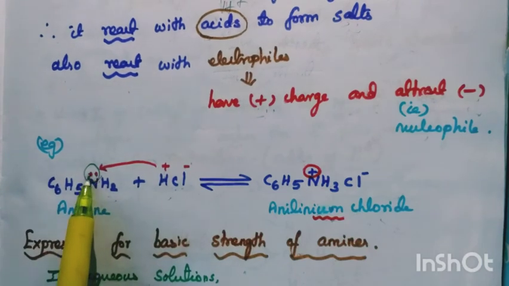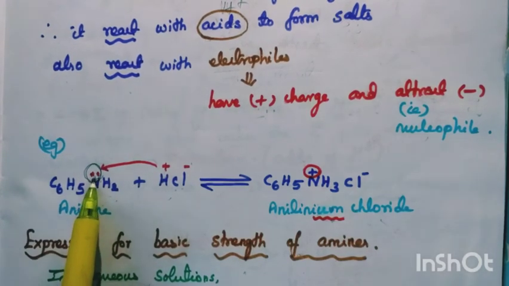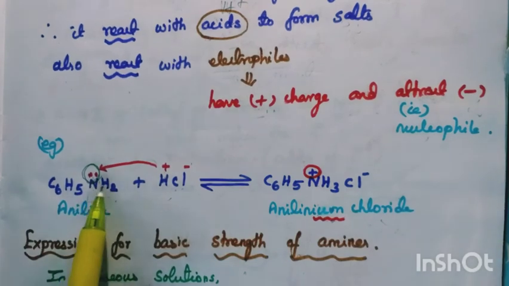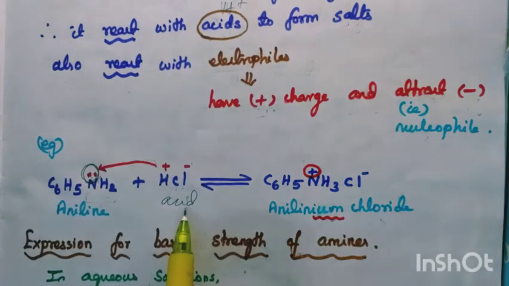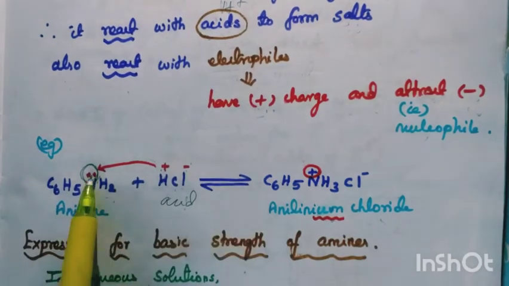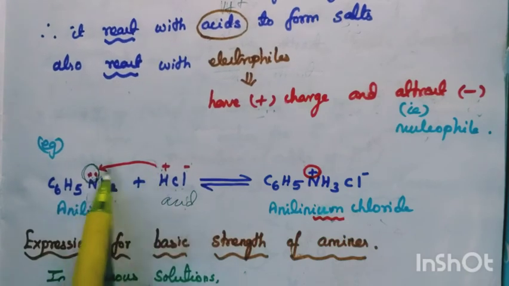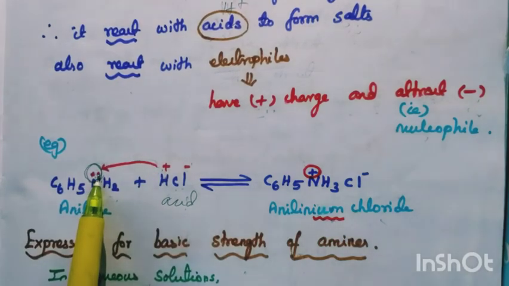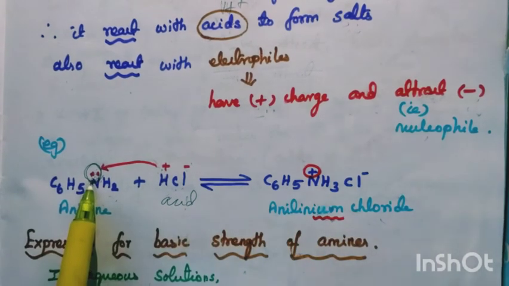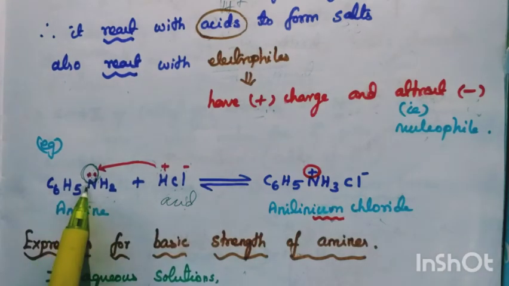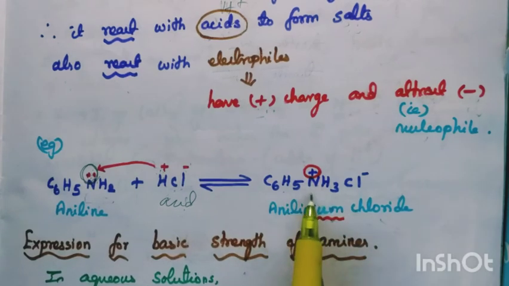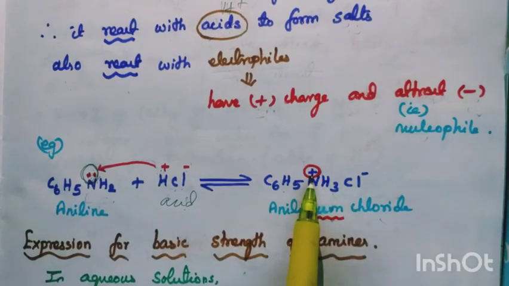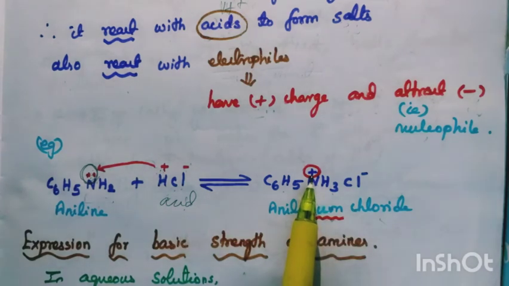Due to the availability of the lone pair of electrons on the nitrogen atom, it reacts with the acid, hydrochloric acid, H plus, Cl minus. Plus attracts minus, no? The electrons carry which sign? Minus sign. So H plus and Cl minus. Due to the donation of the lone pair electrons, the nitrogen carries which sign? Plus sign. So C6H5NH3 plus. Why this plus sign? Since it donates its own lone pair electrons.